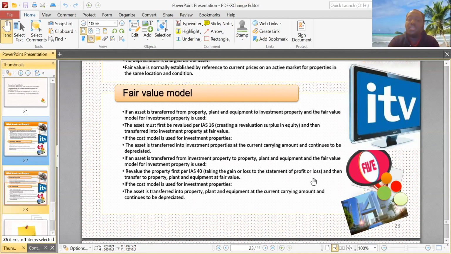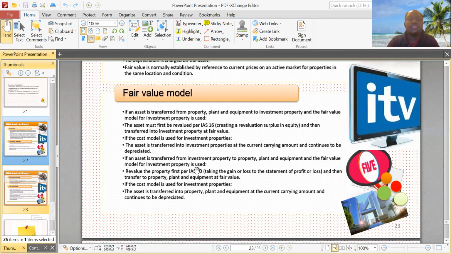So this is the opposite of what we talked about initially. If the asset is transferred from investment property to property, plant, and equipment, or to an owner-occupied property, and the fair value method is used, then we revalue the property per IAS 40, and then transfer to property, plant, and equipment at fair value.